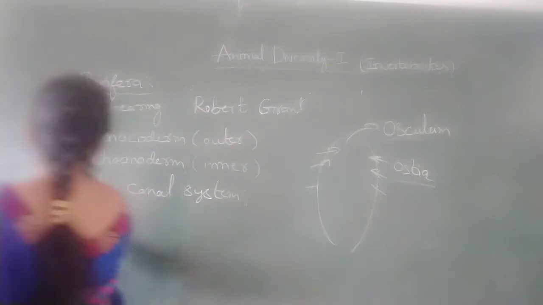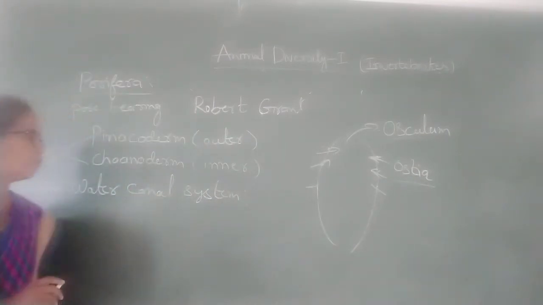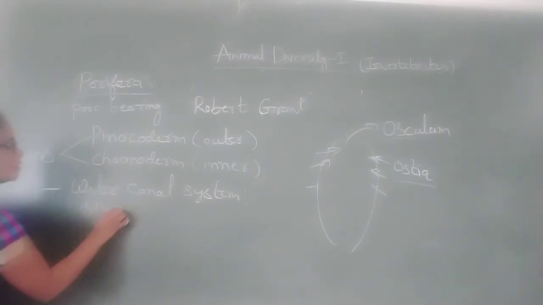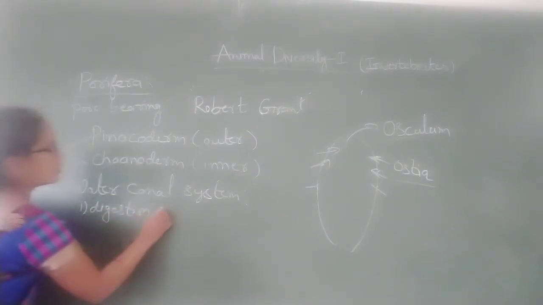This water canal system has some functions. It helps in digestion, respiration and excretion. Small animalcules enter with the water, and that helps in digestion and respiration.